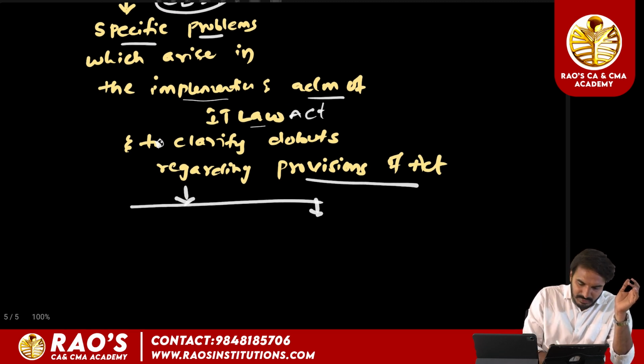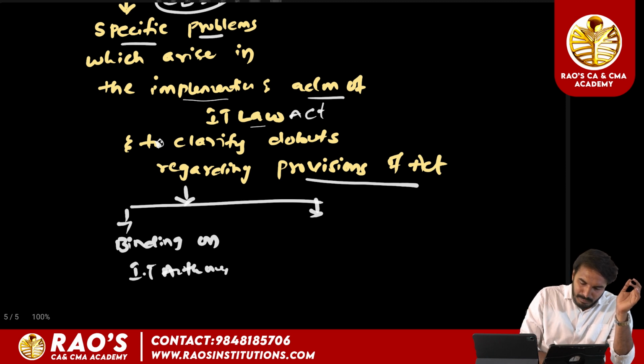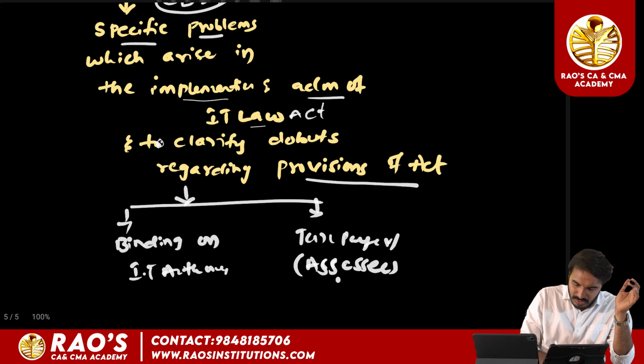The circulars are binding on income tax authorities, but the taxpayer, later we'll call him an assessee, need not be bound by these income tax circulars.